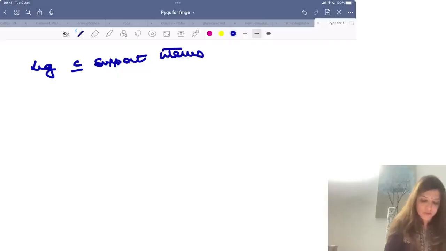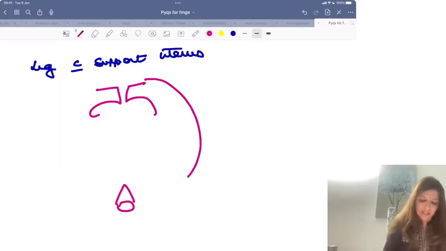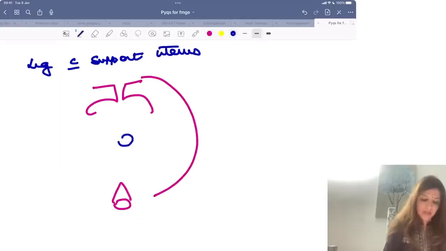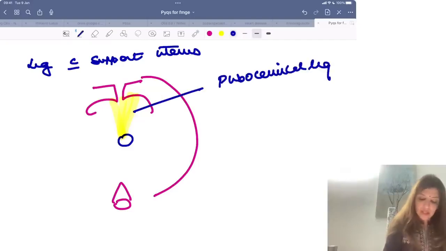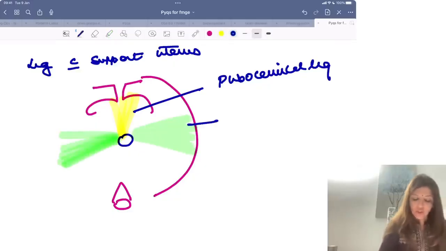So if this over here is the pubic symphysis, this is the sacrum, and this is the pelvic side wall, and this is the uterus, then number one ligament is the pubocervical ligament. Number two is a ligament which is connecting the uterus to the pelvic side wall. This is called Mackenrodt's ligament.